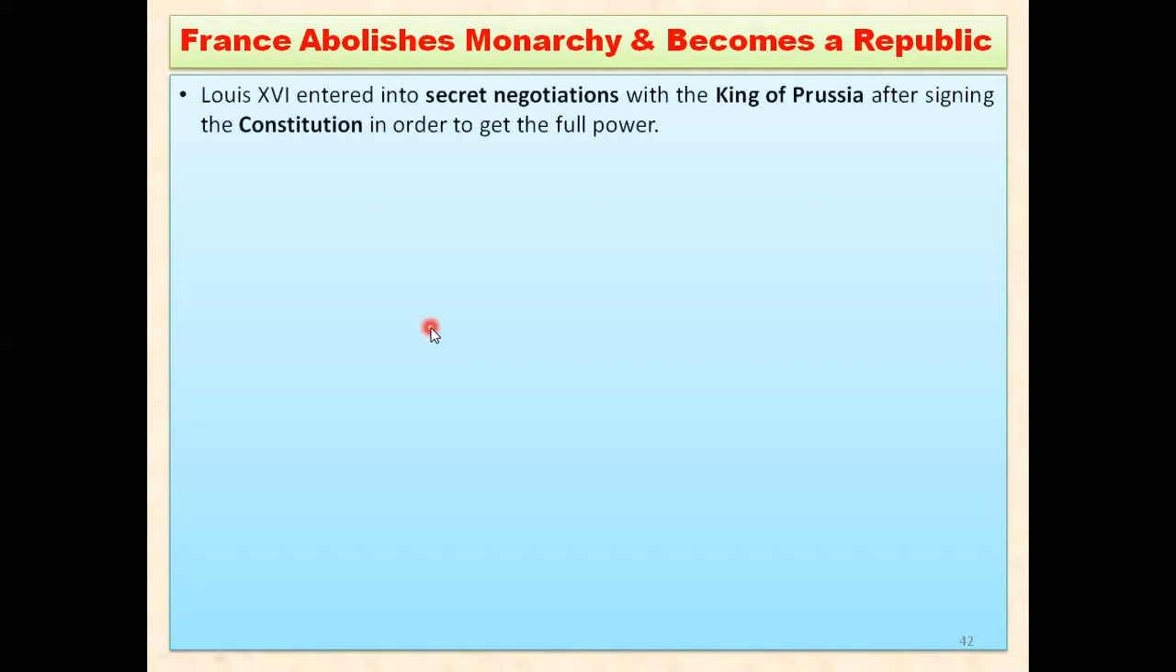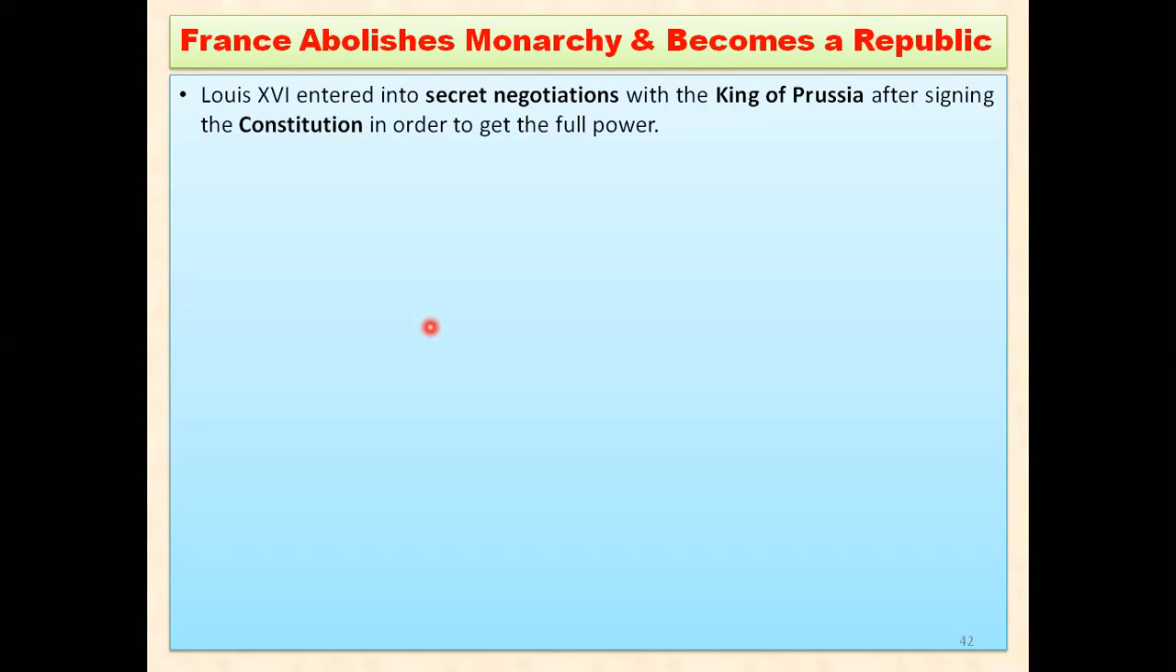Louis XVI lost everything because he had to follow the constitution and give up his powers. He was left with only limited show-off powers. So he was very anxious to get the power and all the things back which had been snatched from him by the people of France.